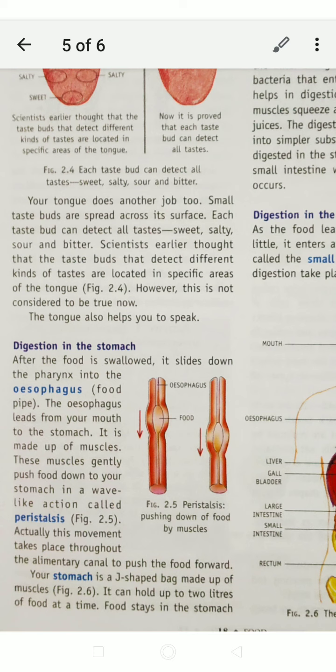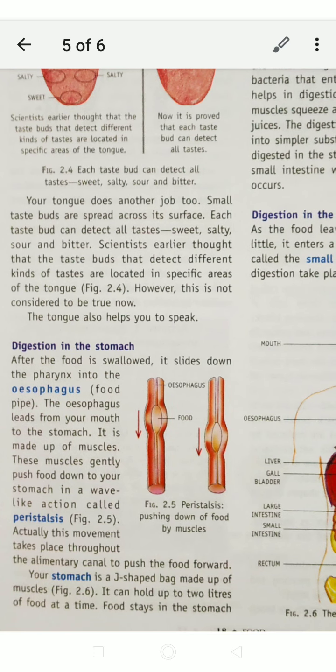Okay, after taking the food, digestion in the stomach. Whatever we are eating goes into our stomach. Whatever food we have taken goes to the stomach through the esophagus, that is called the food pipe.